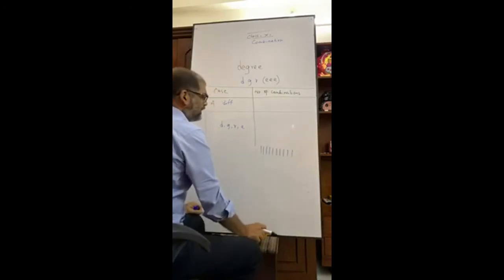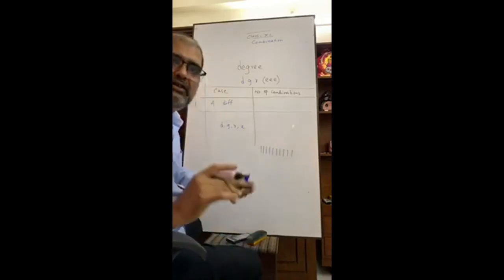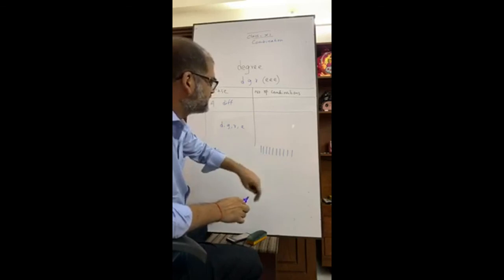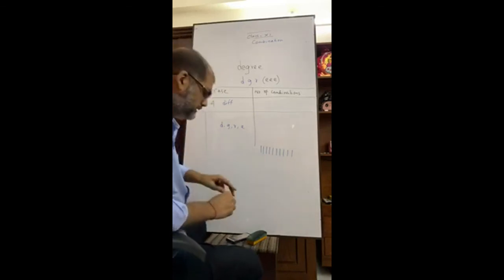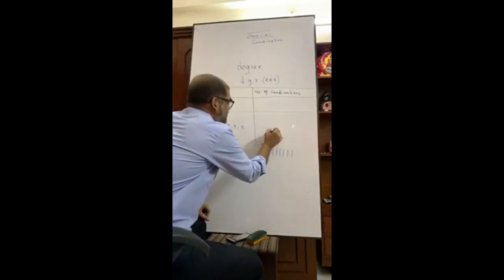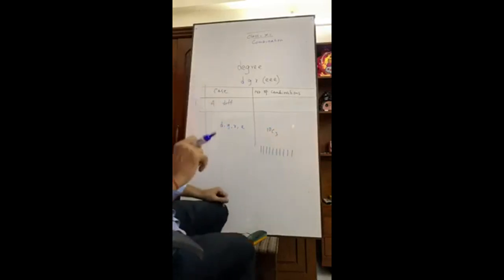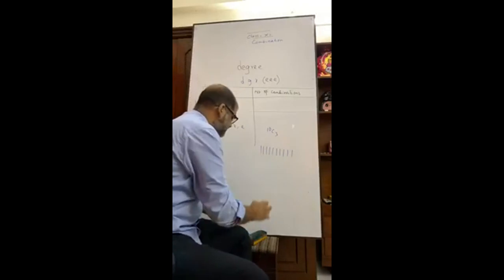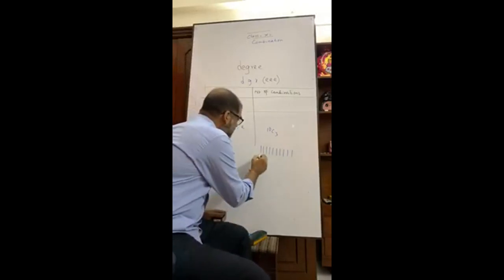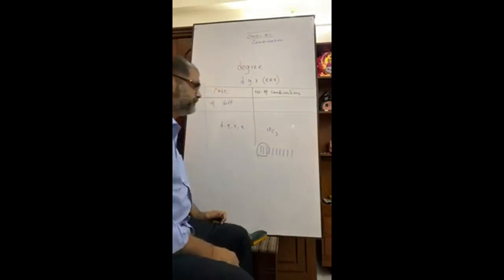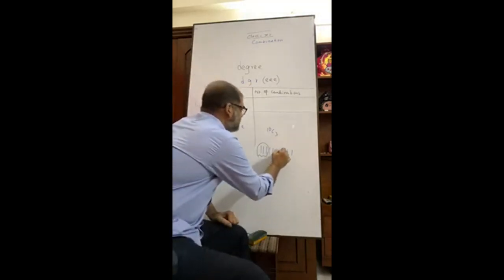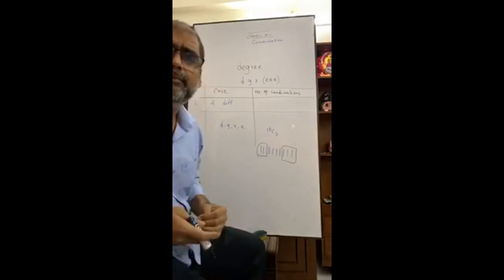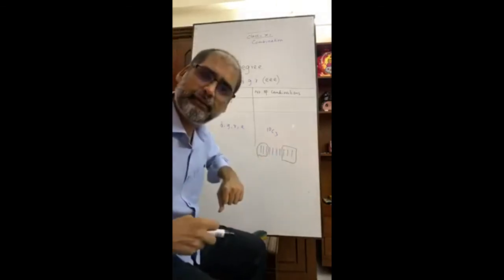If I want to take 3 pens, then how many ways are there to take 3 pens from these 10 pens? And you will answer, sir, it is 10C3. You are absolutely wrong. It is not 10C3. You can take these 3 pens, or these 3 pens, or these 3 pens. They mean the same, because the 10 pens are the same.